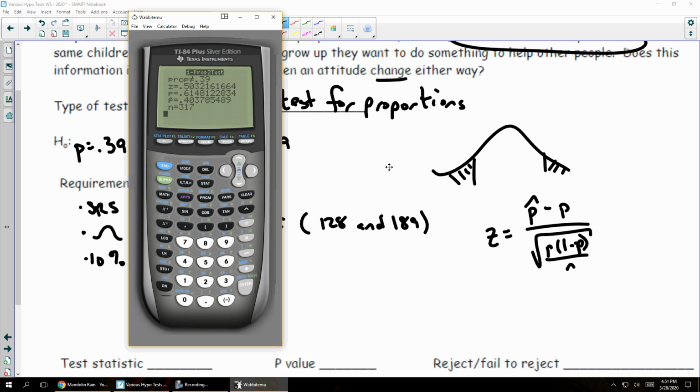There's my value. There's my z-test statistic, which is 0.503. My p-value is 0.615, and that's so big, I'm going to fail to reject.